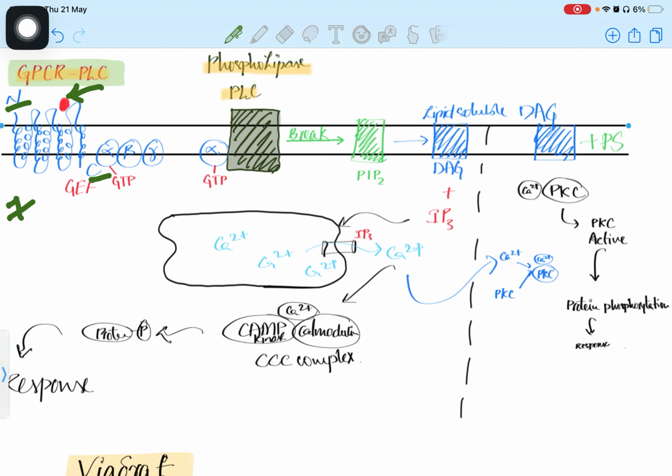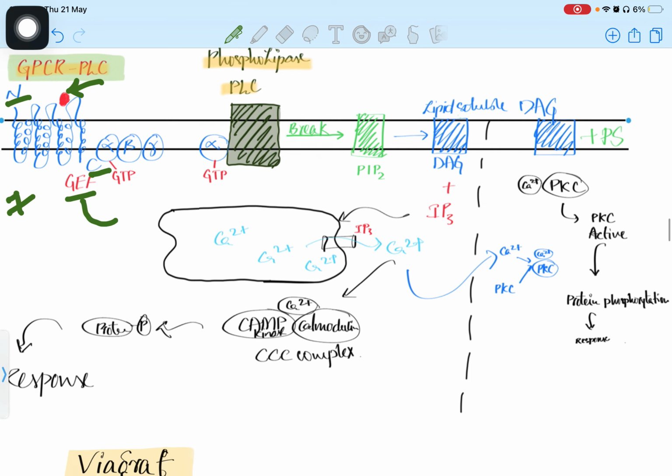Whenever the ligand comes and attaches to the GPCR receptor, it activates the GEF activity at the C terminal region. The GEF activity attaches GTP to the alpha subunit after activation, and beta and gamma stay near the receptor, but alpha moves forward and attaches to the PLC molecule. Here the phospholipase gets activated, so it breaks the PIP2 molecule into DAG and IP3 molecules.